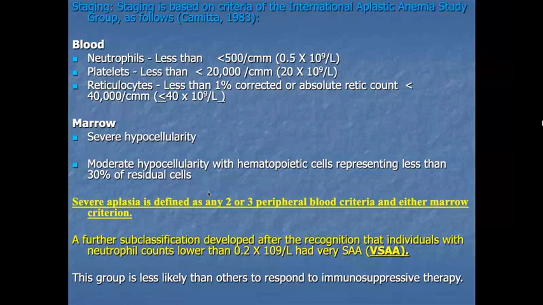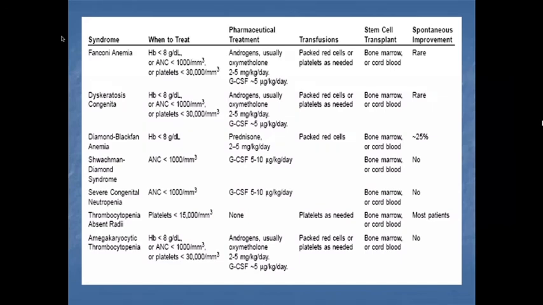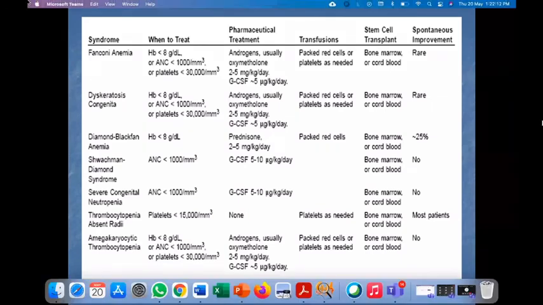In this slide, we can see how we treat the patient and what pharmaceuticals we use: androgens, oxymetholone, mostly G-CSF, and transfusion of packed red cells and platelets when required, and stem cell transplantation from bone marrow or cord blood. The results: mostly these do not respond. Diamond-Blackfan syndrome responds in 25% of cases, and thrombocytopenia patients mostly respond. Otherwise, most of the patients do not respond, okay.